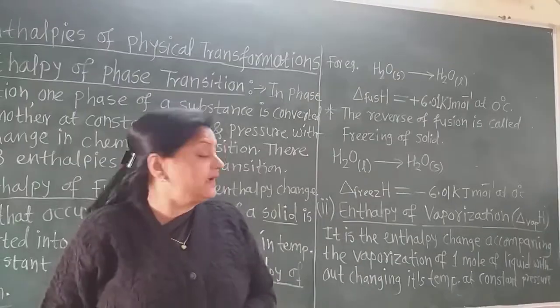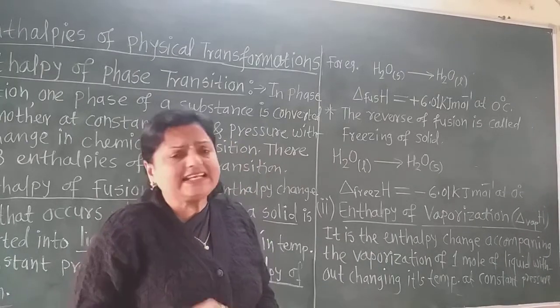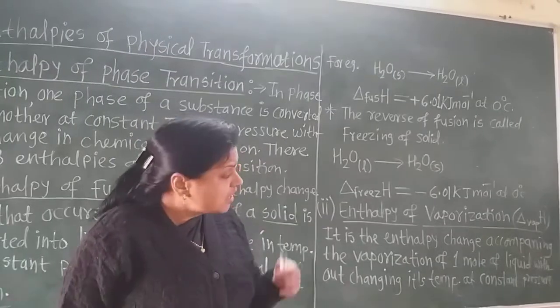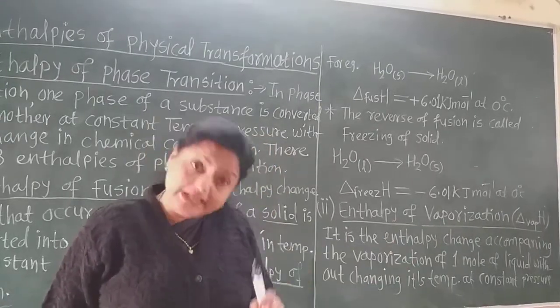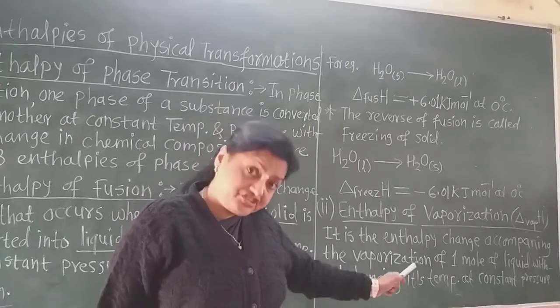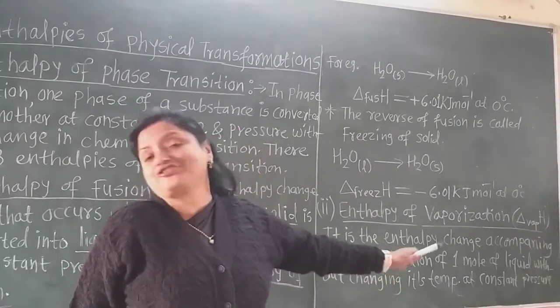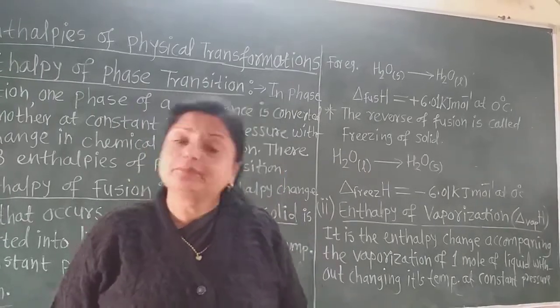Now how is it defined? It is the enthalpy change, definitely delta H, accompanying the vaporization of 1 mole of liquid without changing its temperature at constant pressure. So temperature and pressure conditions are very important. They must be constant.